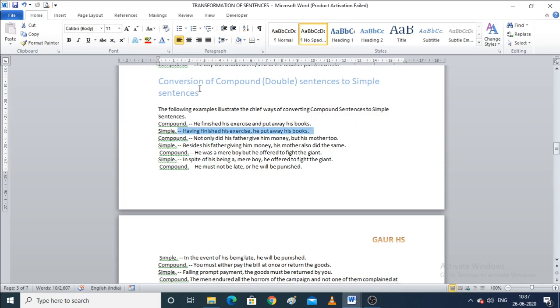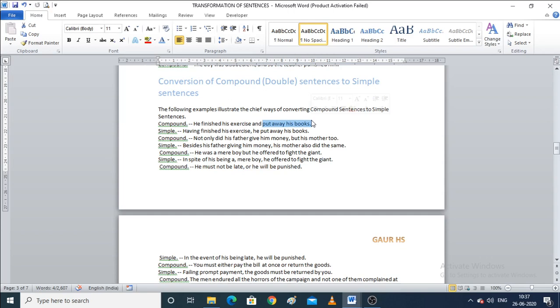Whereas in the first sentence, which is a compound sentence, he finished his exercise is an independent clause, and put away his books is also an independent clause, because both of them give meaning, right? So a compound sentence is a combination of two independent clauses.